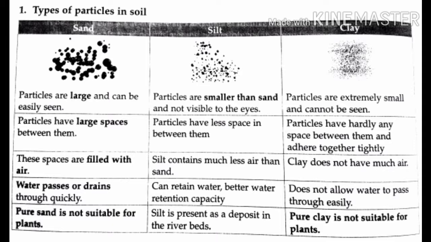Next one, clay. Clay particles are extremely small and cannot be seen. Clay particles have hardly any space between them and adhere together tightly.